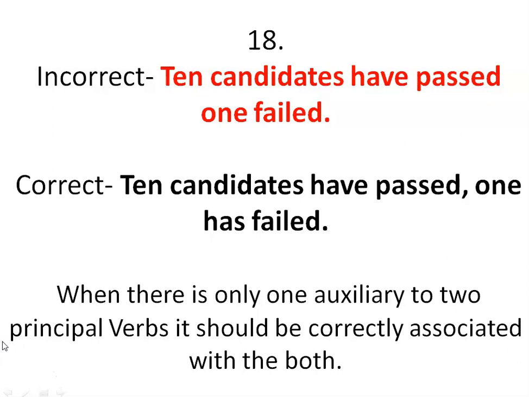In the first sentence, that is the incorrect version, only one auxiliary has been applied. That means have passed, and there is no auxiliary in one failed. One failed is just a direct subject and the verb. There is no auxiliary. So we have to include the auxiliary in one failed.